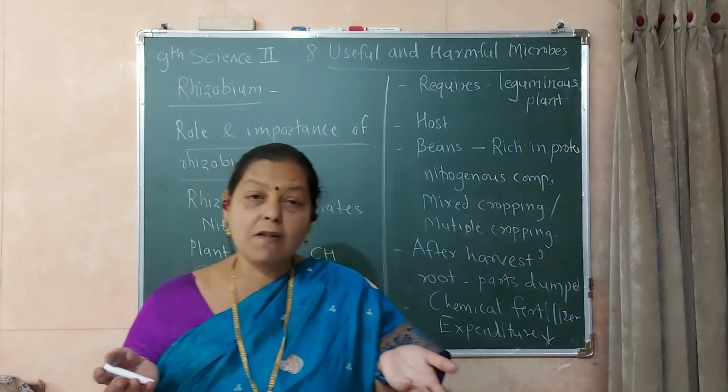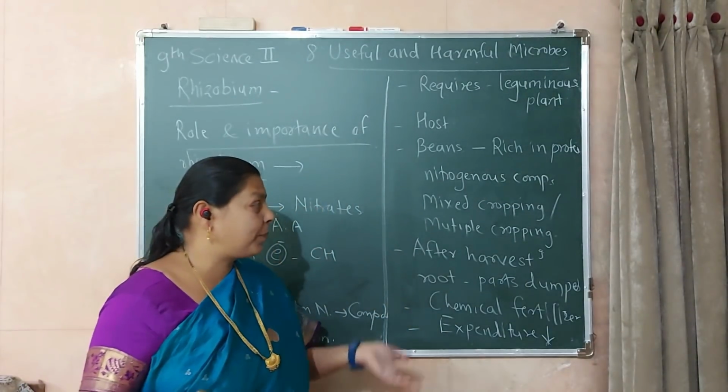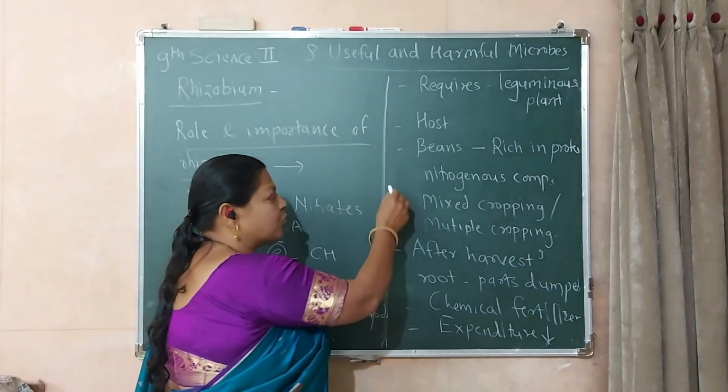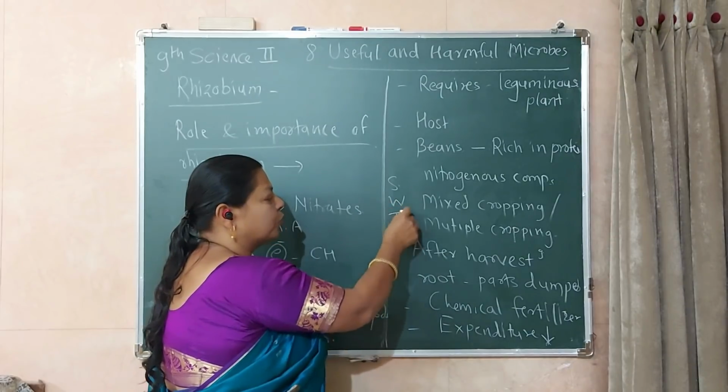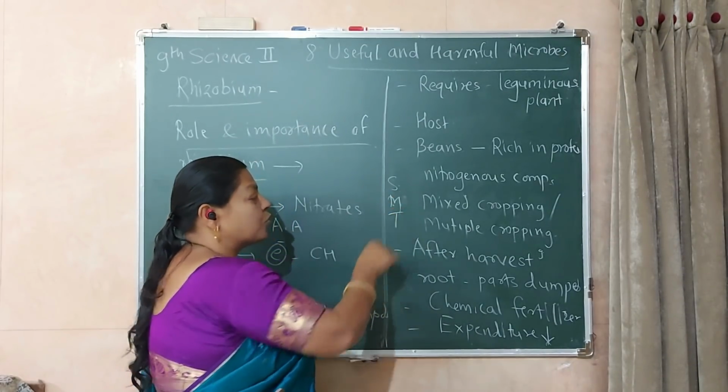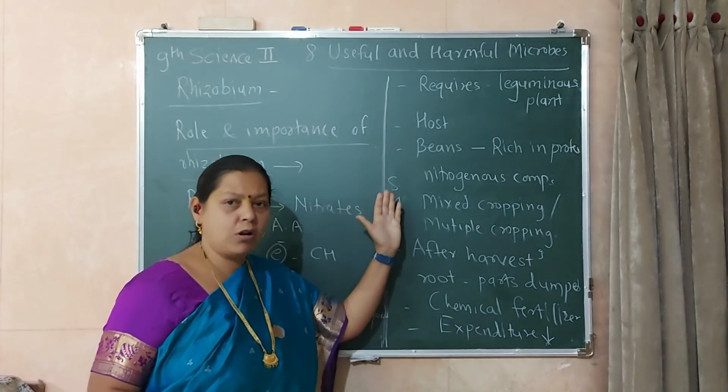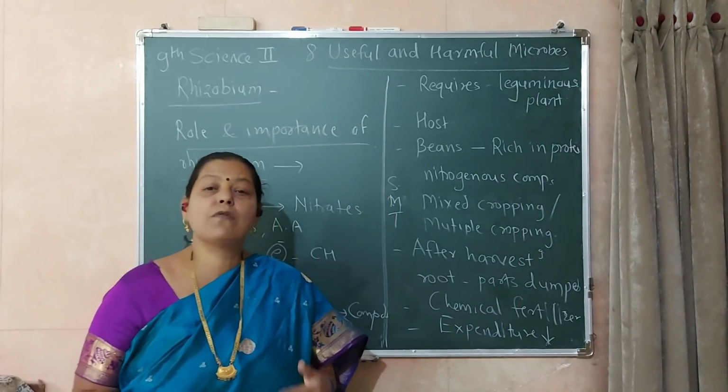So what is the meaning of multiple cropping or a mixed cropping? That is, suppose 2 lines of soybean and 2 lines of wheat and 2 lines of tur or 2 lines of maize. So it is a supporting. All of these things are supporting to each other for the growth.